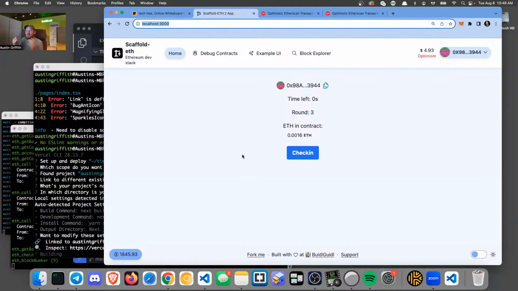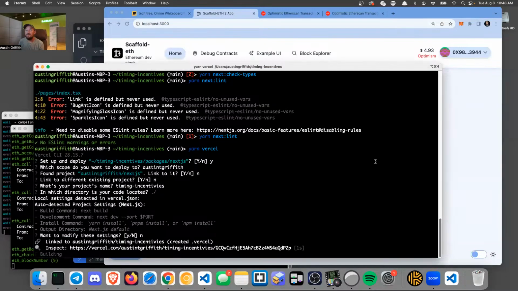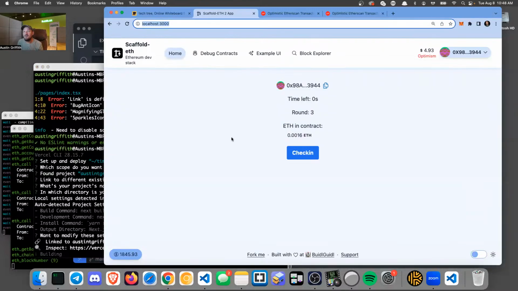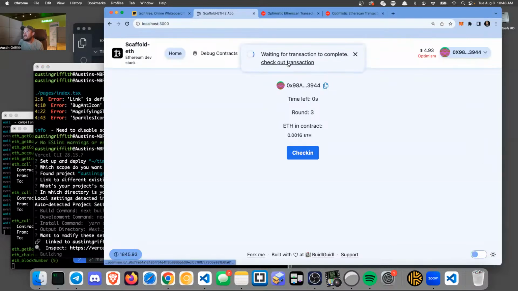Whatever time it's taken, we've been able to fire up an app, tinker around with the solidity, figure out how we wanted the check-in to work, spend about 20 minutes getting a button to be disabled, and then ship it to a live network. We went to Optimism, and then we were able to ship the front end to Vercel. In a couple minutes, I'll have a URL, and anyone will be able to go to that URL. If they're a player, they will be able to click check-in, and it will make a transaction that will earn them a little bit of money for the next 10 rounds.